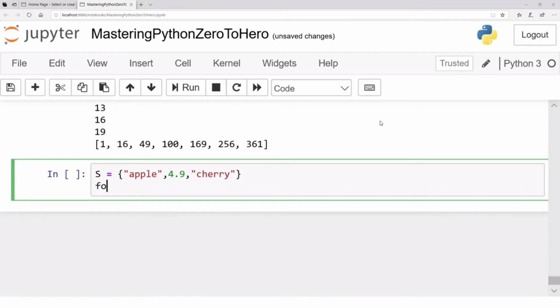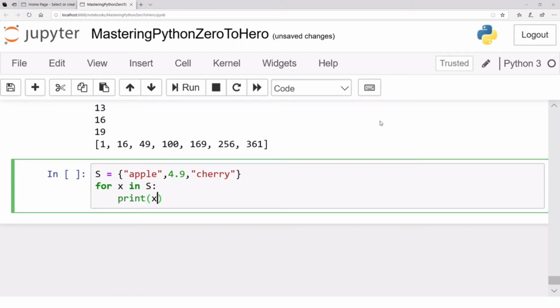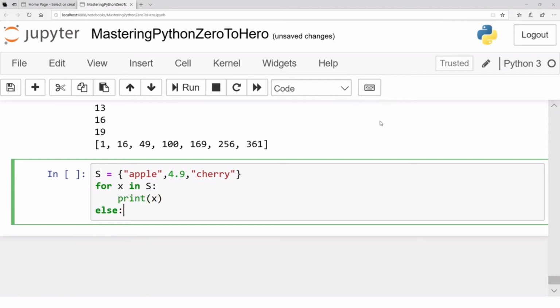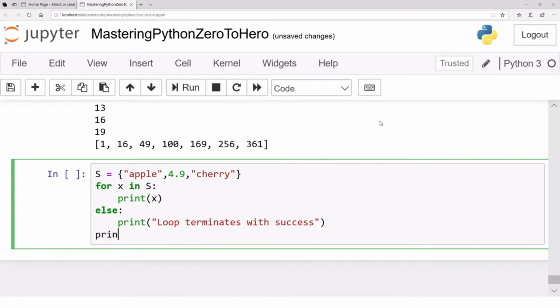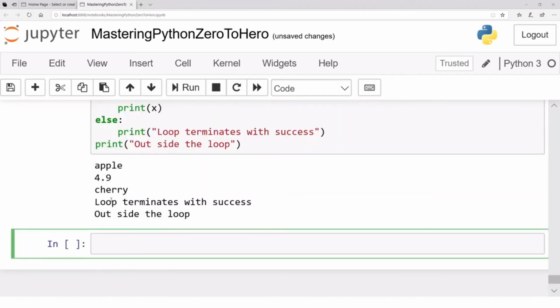Okay, then for X in S, as long as X is in S, print X, fine, else, print when you finish the loop terminates with success, or it completed all its iterations. And this is a statement that is completely outside the loop. Outside the loop. So let's run this. So you can see apple, 4.9, cherry, loop terminates with success, outside the loop.